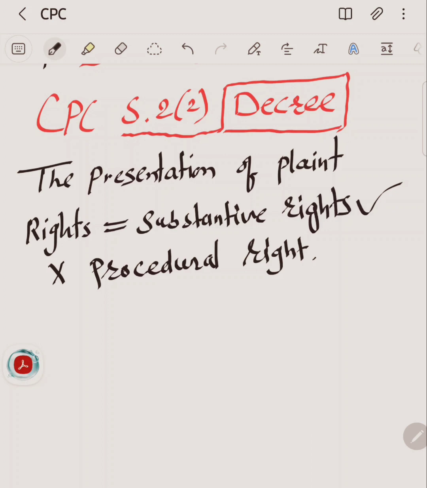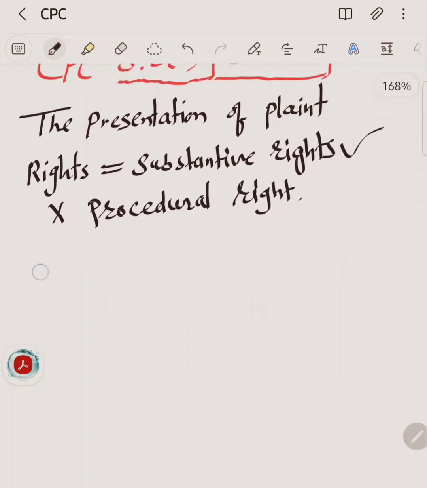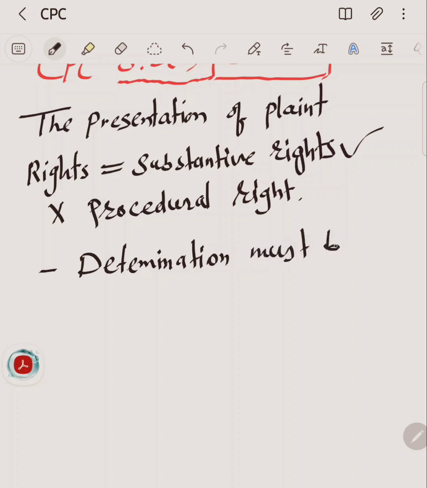And conclusive determination, as we have seen in the definition of decree. It means the determination must be final. So final determination is necessary.